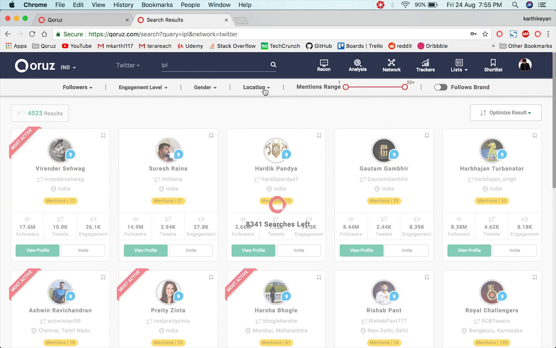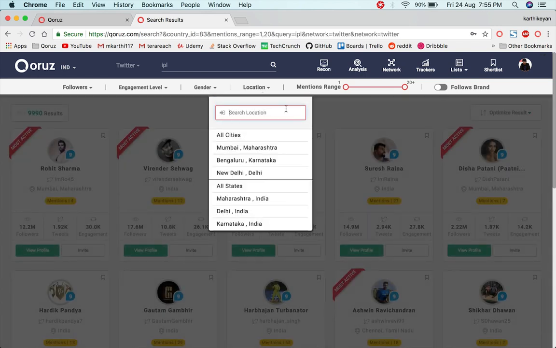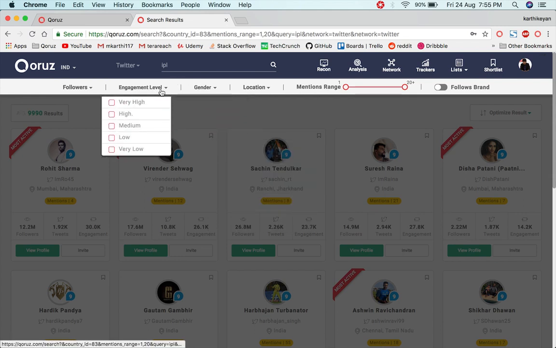And then we have other filters, which is the location based filter, where you could search across Indian cities, or as per your location you just need to type and filter the locations as well. The gender split, we have the male female split as well, and we have something called the engagement level split, which is again depending on the Qoruz score.